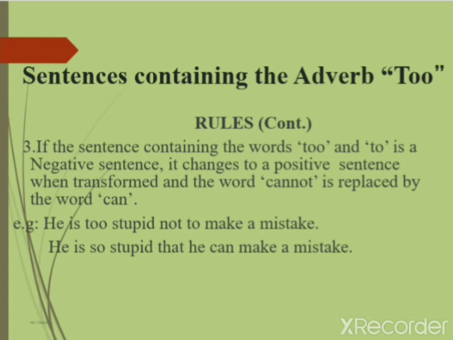Now look at this example carefully. He is too stupid not to make a mistake. Now this "too" and "to" sentence is a negative sentence. So according to the rule, when we are changing it by replacing with the words "so" and "that", it will change into a positive sentence: He is so stupid that he can make a mistake.